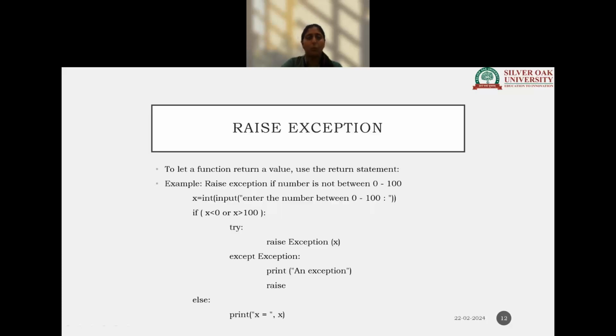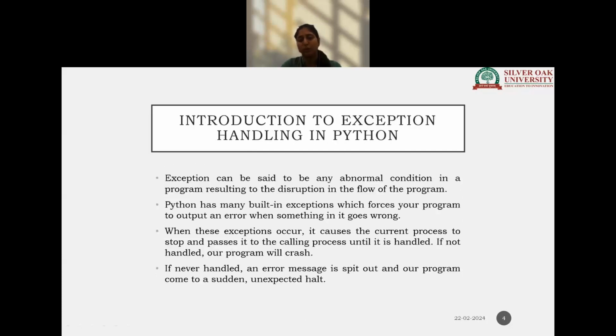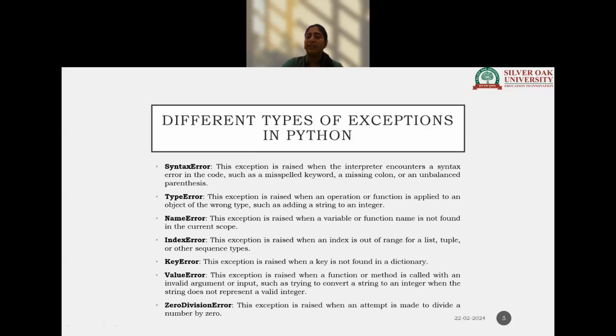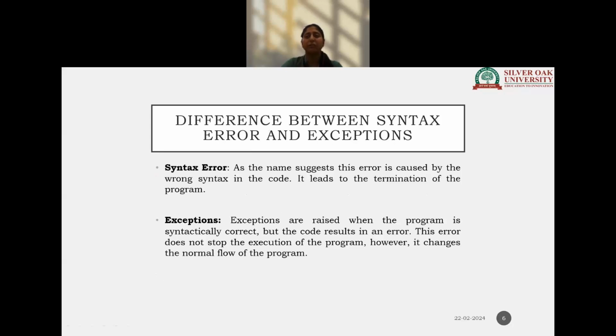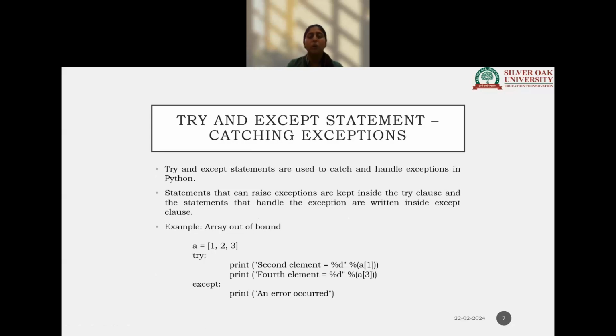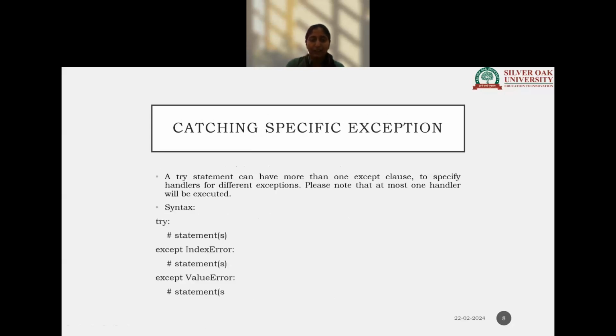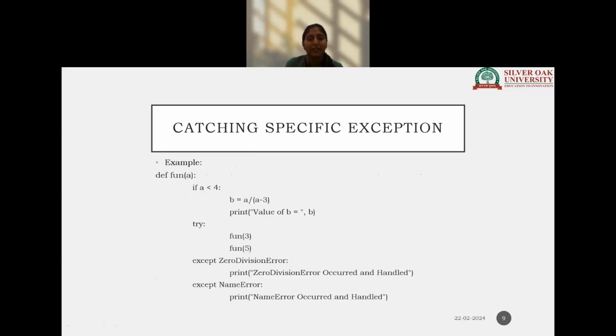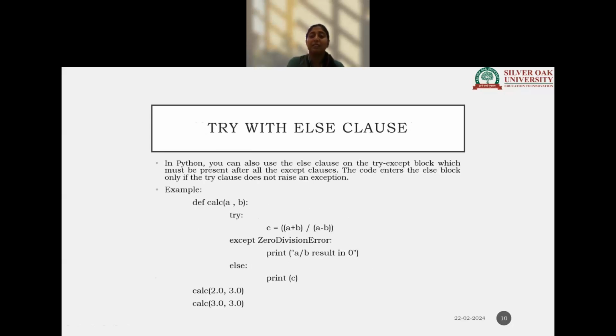Thank you, students. Now let's see, I guess all the topics are clear. What is an exception? An abnormal situation in the program results in an exception. There are different inbuilt exceptions in Python. Difference between error and exception. Exceptions are logical errors. Try and except block, that is to catch the exception. When you want to catch a specific exception, you need to mention the inbuilt exception name.